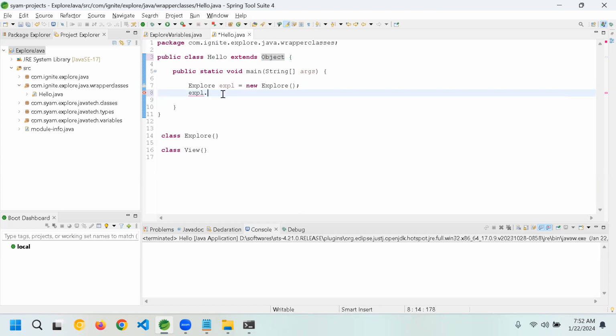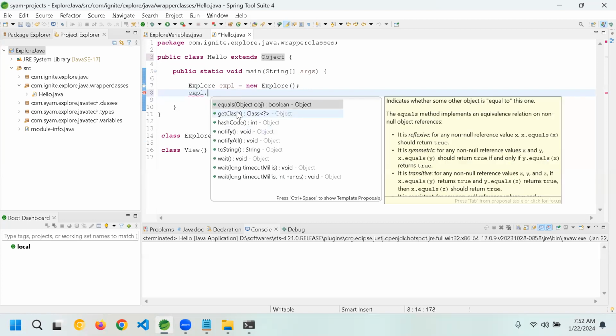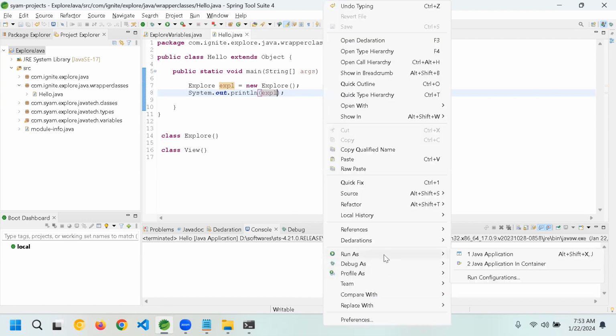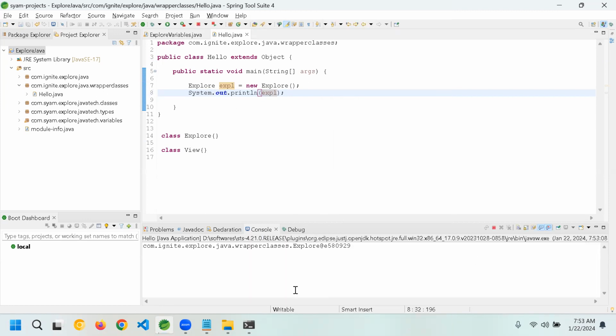So here, that's where explore dot, you can see it is giving certain qualities. That is where we have seen when you are printing, let's say I'll go and print System.out.println. When I'm printing expl, you know what happens, it prints from the memory. Right click, run as Java application. It is giving me a memory location, right?